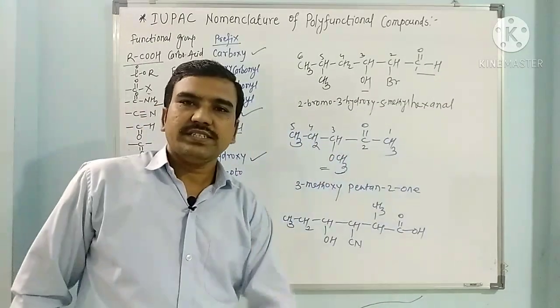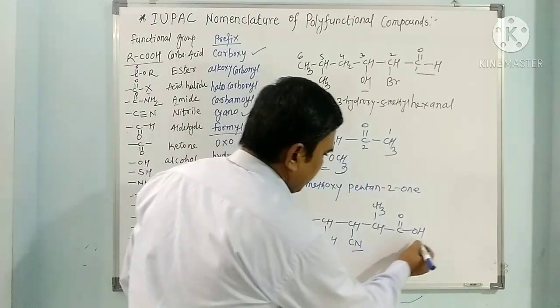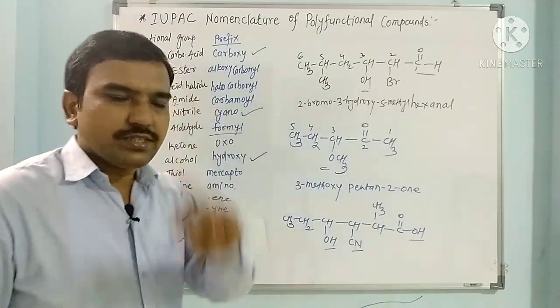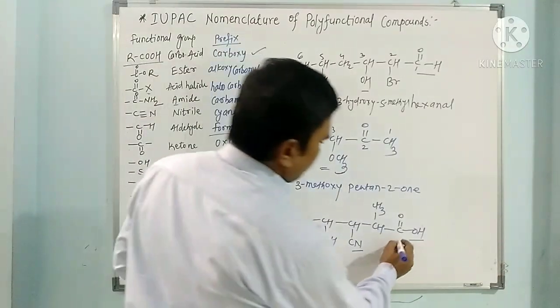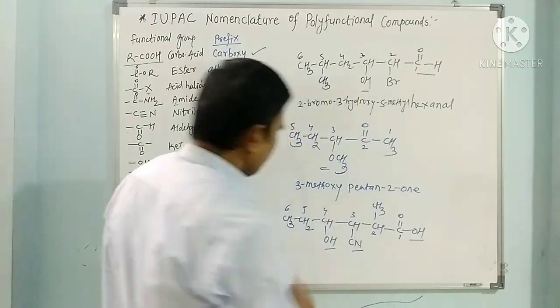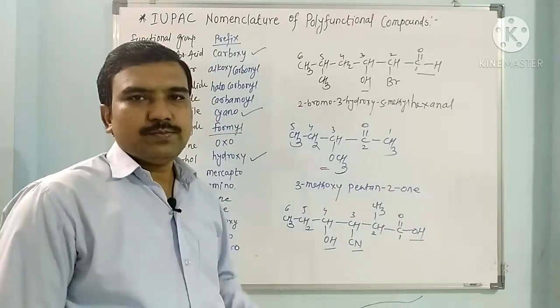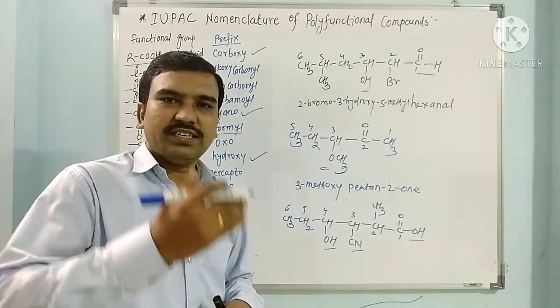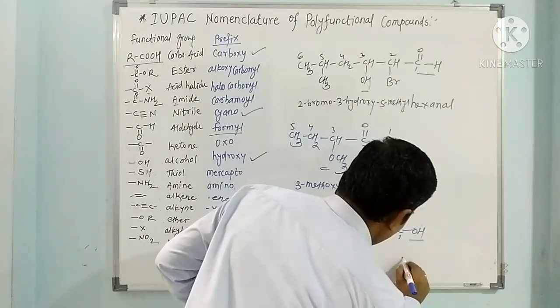Now try to identify its name. How many functional groups? Alcohol, nitrile, carboxylic acid. 3 functional groups are there. So which comes first? Definitely carboxylic acid. So number 1 goes to this, 2, 3, 4, 5, 6. So 6 carbons are there. Functional group is carboxylic acid. Then 6 means hexane, hexanoic acid.